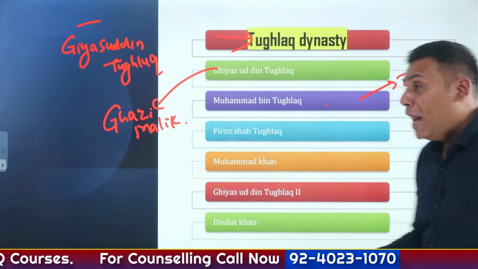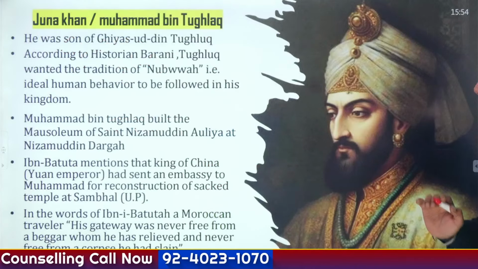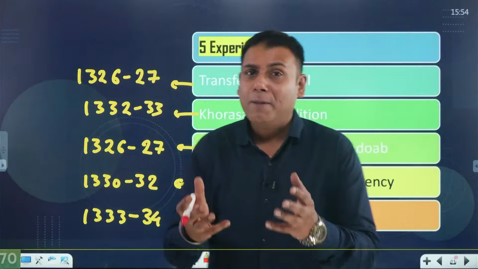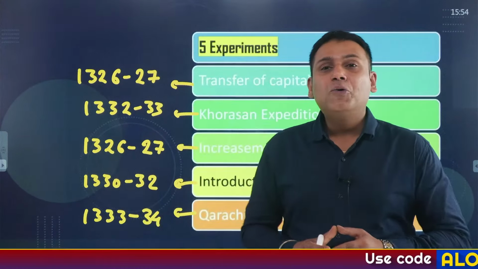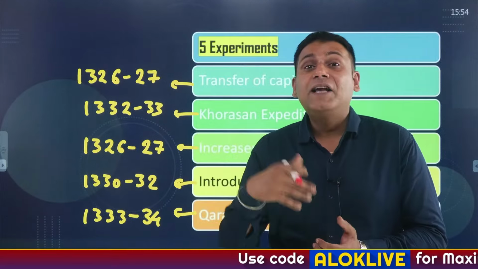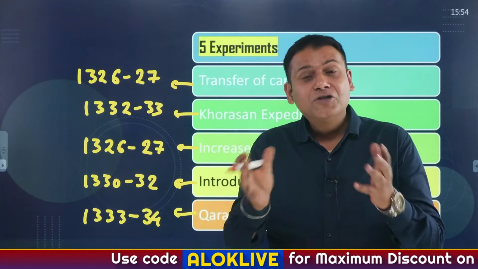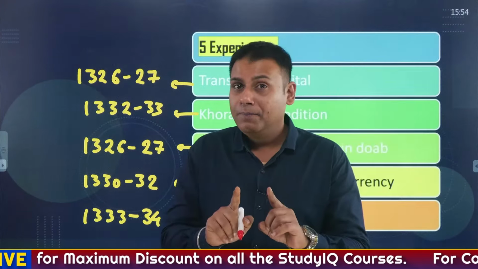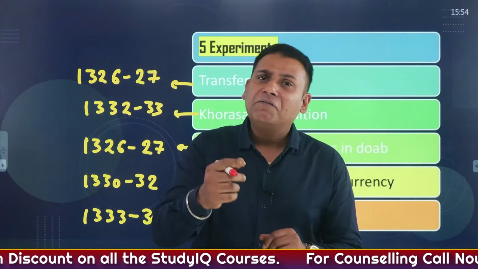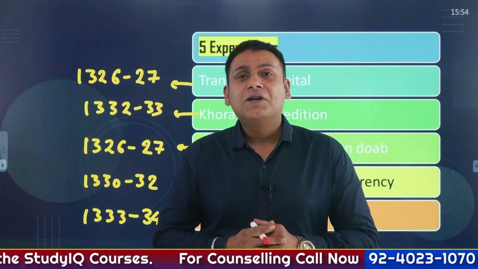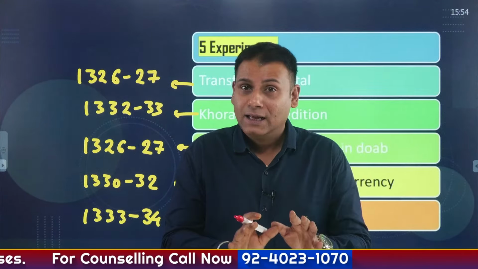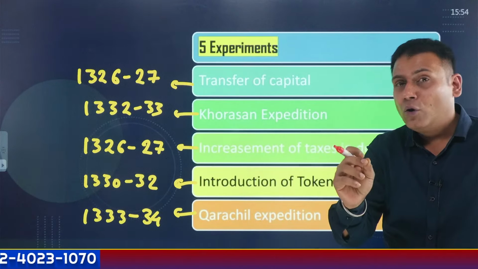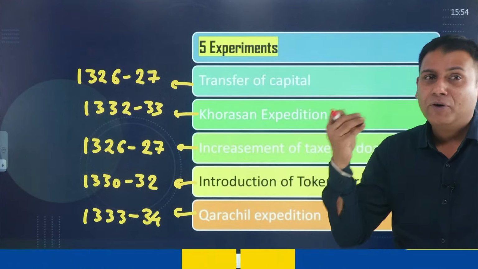Clear? Now comes Muhammad bin Tughlaq. Muhammad bin Tughlaq is famous for his 5 major experiments. Many historians call Muhammad bin Tughlaq a wise fool. Many historians call him a mixture of opposites. Clear? Now, we will understand why he was referred as a wise fool or a mixture of opposites. So, the 5 important experiments of Muhammad bin Tughlaq are very important from the exam perspective.